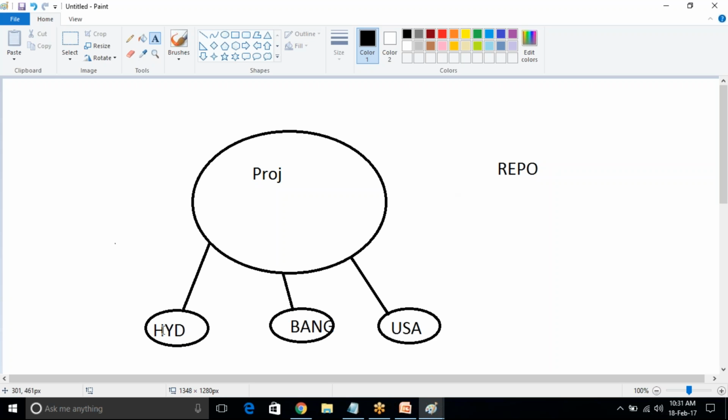The Hyderabad people are pushing the code into the GitHub repository, the Bangalore people are also pushing the code into the GitHub repository, and the US people are also pushing the code into the GitHub repository. Those who are building the code log into the GitHub repository and clone the entire code into the local system. Clone means whatever code is there, they are copying it into our local system.